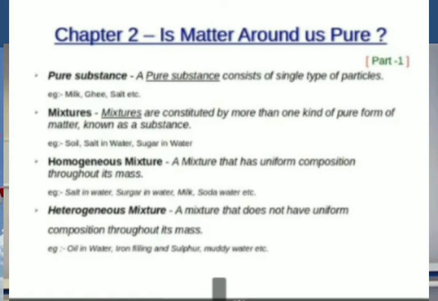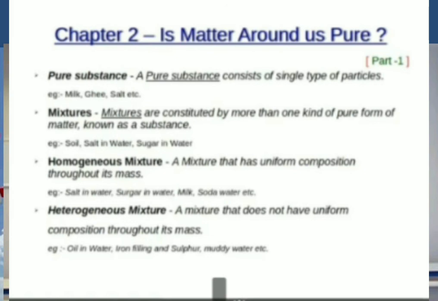There are many examples of homogeneous mixtures: salt in water, sugar in water, milk, soda water, etc. What is a heterogeneous mixture? A mixture that does not have uniform composition throughout its mass, such as oil in water and muddy water. These are all examples of heterogeneous mixtures.